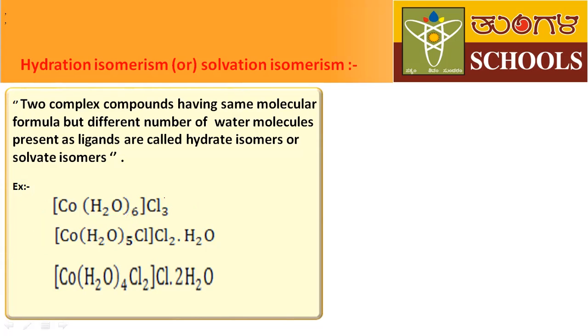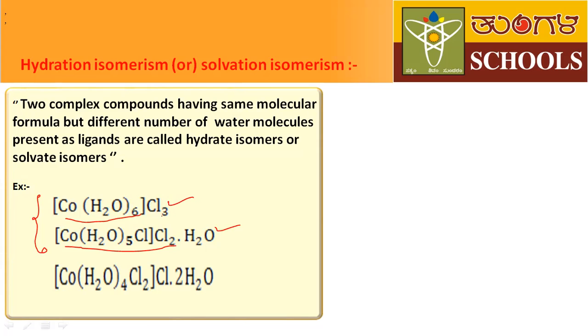Here, let us understand what hydration isomerism is. It is very simple. Two complex compounds have the same molecular formula, but a different number of water molecules are present as ligand.